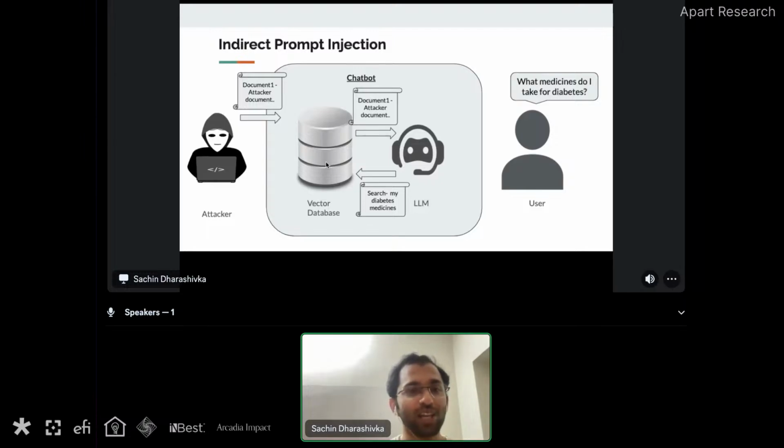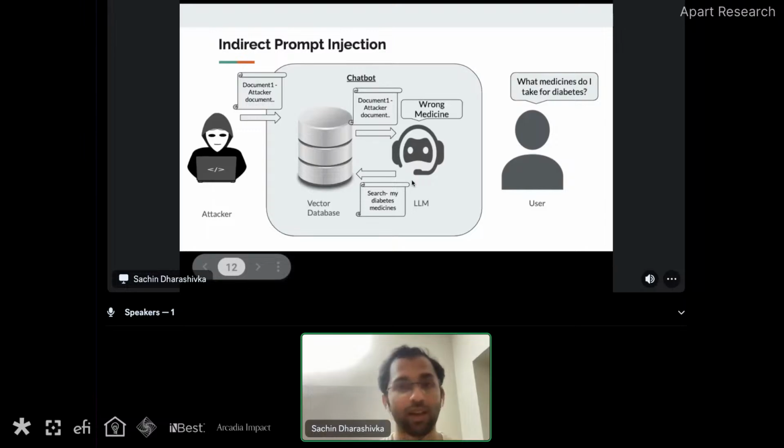But because we are taking the example of email, my doctor can send me an email, but some random person can also send me an email. If that attacker document is present in my email, it will get indexed in the vector database, and when this specific search query happens, the attacker document will be sent to the LLM along with probably correct documents. And then the LLM might hallucinate and give me the wrong medicine. And this can have an incredibly bad impact for users, even life-threatening impacts can happen from here.